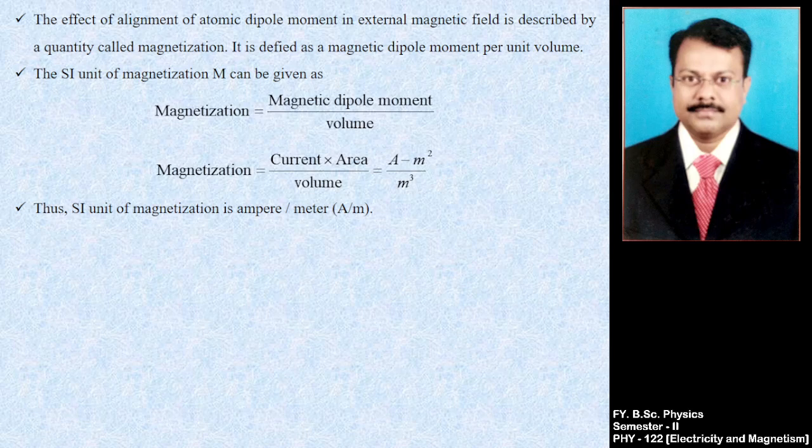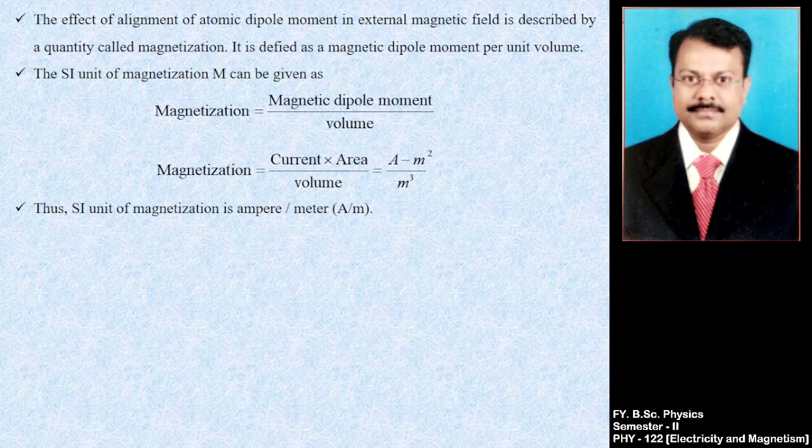The SI unit of magnetization M can be found from the equation: magnetization equals magnetic dipole moment upon volume. Magnetic dipole moment means current into area, I into A, upon volume.